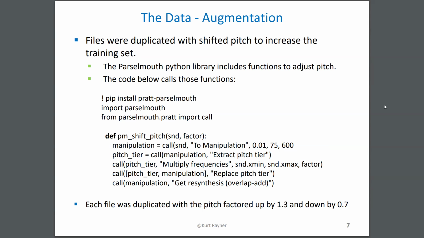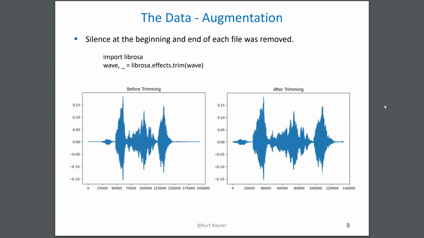And here's the function that I was able to use to shift the pitch. Second factor is that the files all had silence at the beginning and the end. And my sense was that if you were going to capture features from that file, it would be nice to trim out the silence. Librosa has a function called trim that I was able to use to do that.